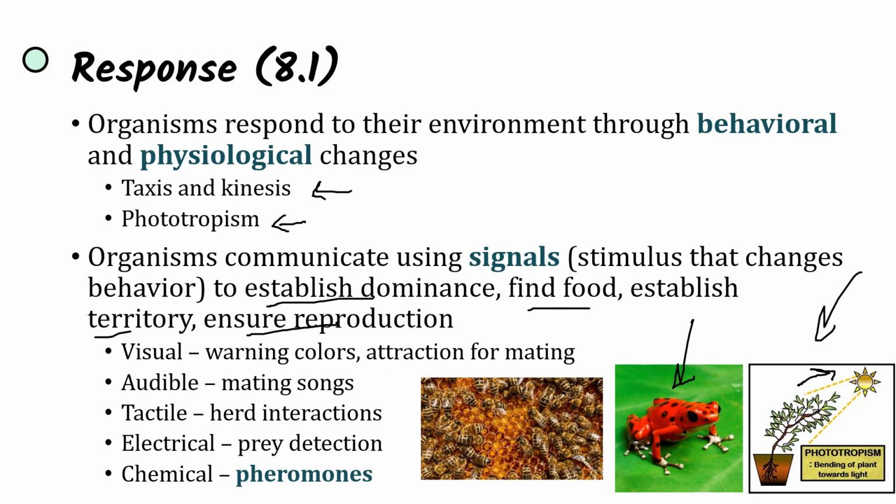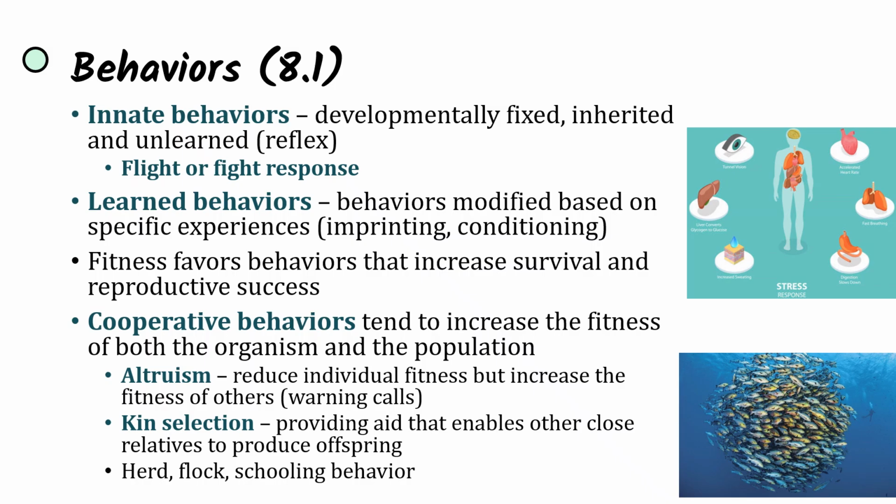We have audible signals like mating songs, tactile signals like herd interactions, fighting for dominance, electrical signals such as prey detection, and chemical signals, pheromones, which are going to be signaling things like location, and also reproduction. And when we talk about behaviors, they can be innate or learned. So innate behaviors are developmentally fixed. They're inherited and they're unlearned. They're a reflex, such as the fight or flight response.